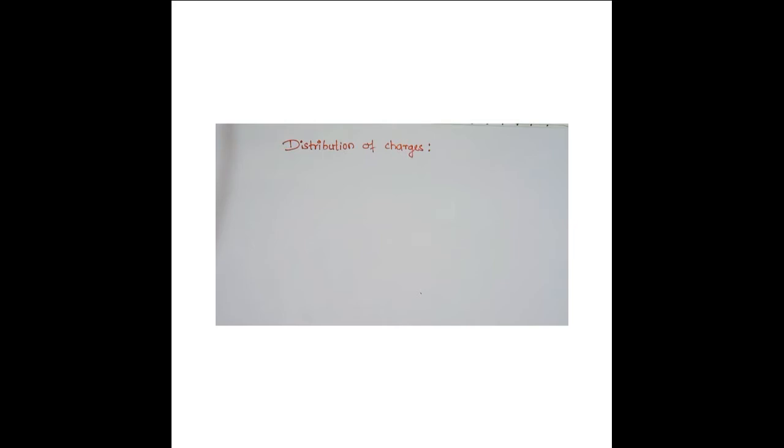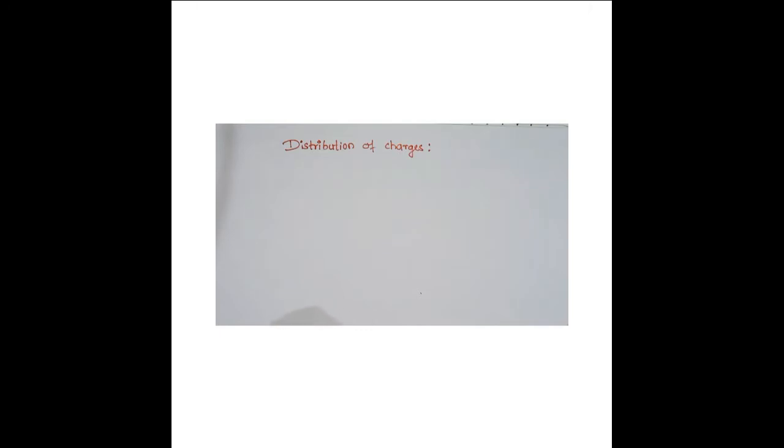And the third one we are considering is volume distribution, volumetric distribution we can say. What is volumetric distribution? If you consider a 3D body, like a cube or cuboid or cylinder, and you fill that cylinder or cube with the charges, then it occupies the entire volume of that body. So that is called volumetric distribution. So we'll study one by one. So what is distribution of charge? By the way, charge gets distributed.